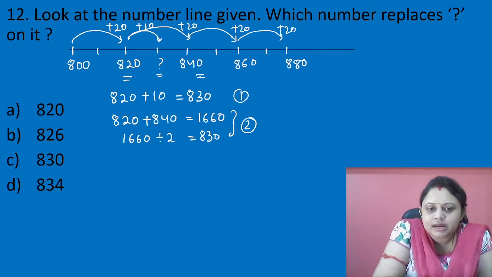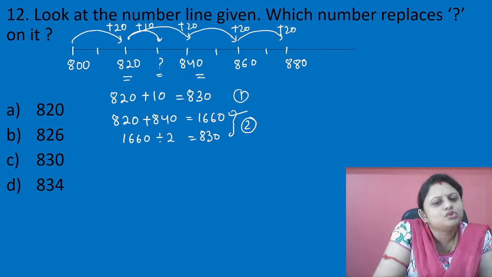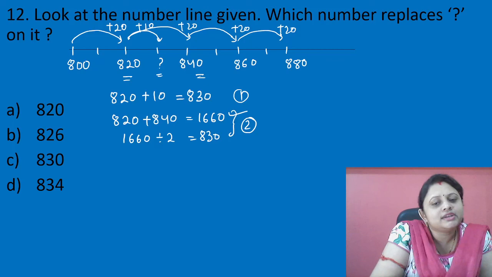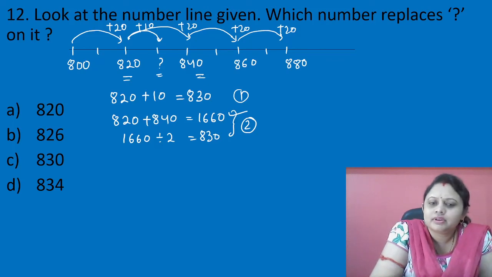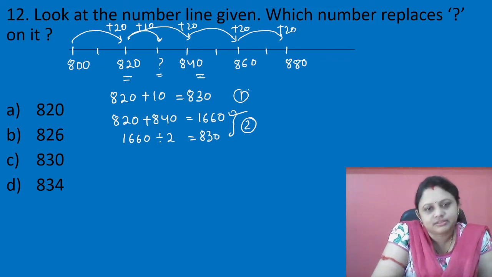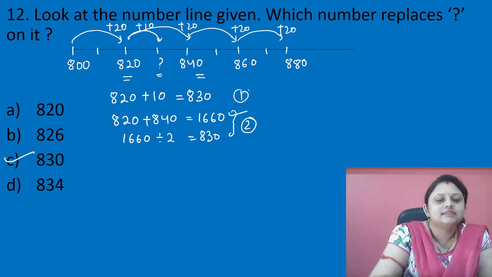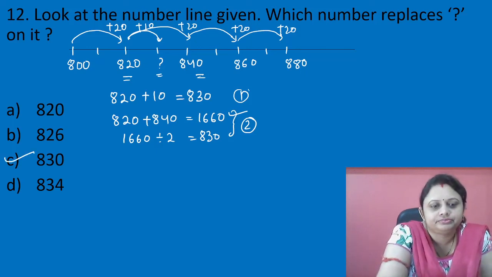But the second method will be a little bit of calculation for you. So don't go for it, but you can go for it if the numbers are small, like 2-digit or single-digit numbers. For bigger numbers you can go with the first method. Okay bachcho, so what is our correct answer? Our answer is option C.